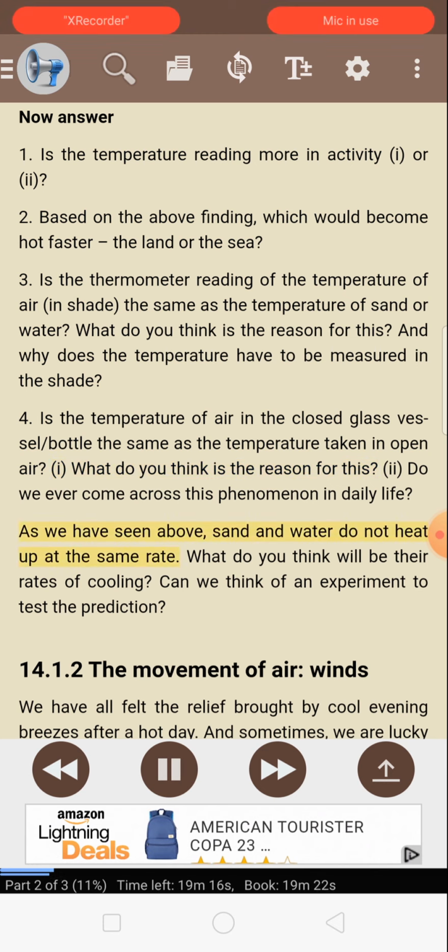As we have seen above, sand and water do not heat up at the same rate. What do you think will be their rates of cooling? Can we think of an experiment to test the prediction?